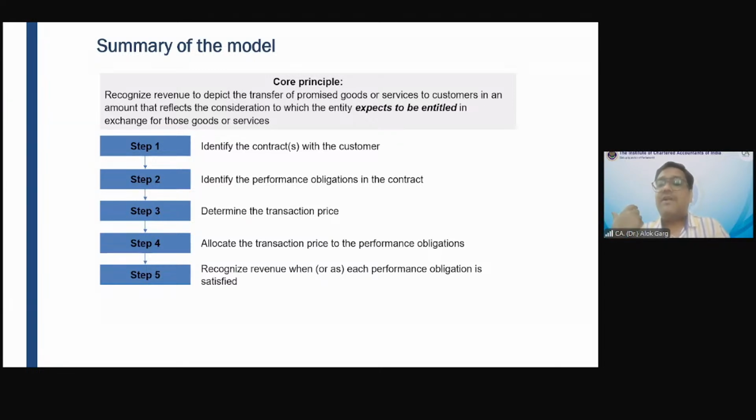The third step is to determine the transaction price. What is the transaction price? My dear friends, transaction price could be a fixed consideration as well as a variable consideration, right? What is meant by fixed consideration and what is meant by variable consideration?